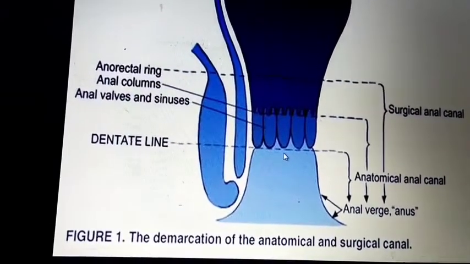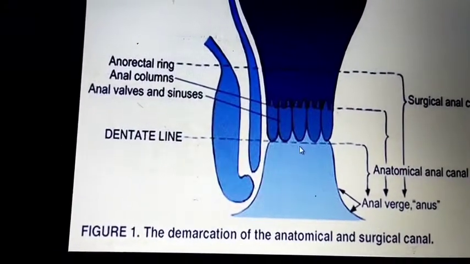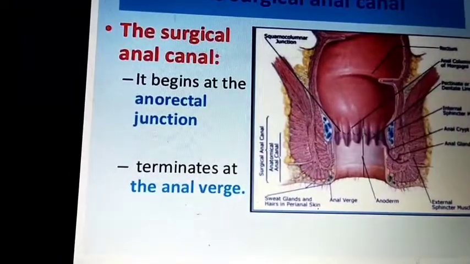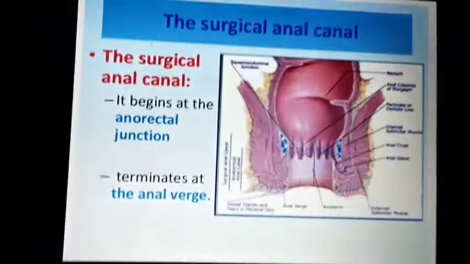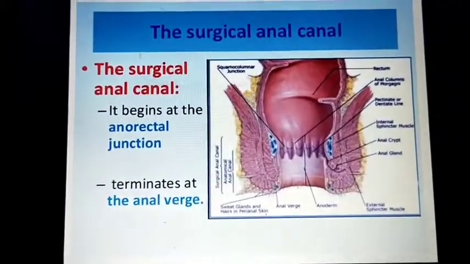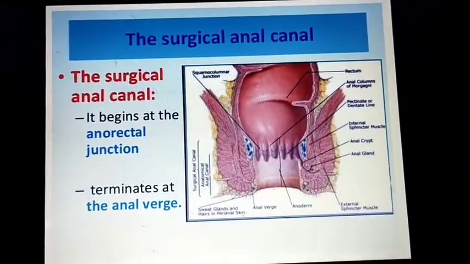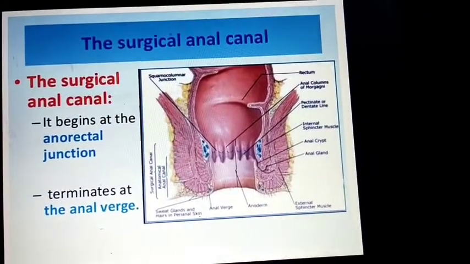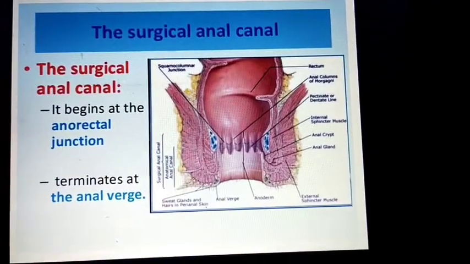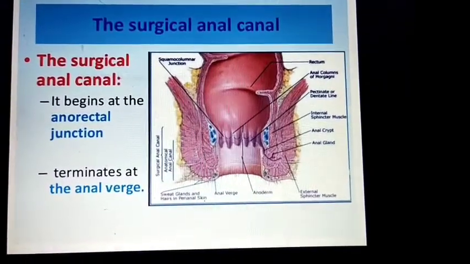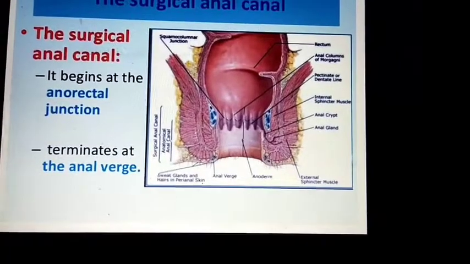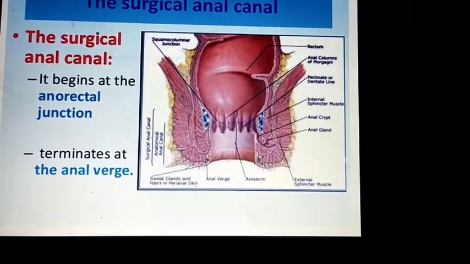Okay, you can go for the next slide. You can explain everything: what is meant by the surgical anal canal and what is meant by the anatomical anal canal. The surgical anal canal begins from the anorectal junction or the anorectal ring, and terminates at the anal verge.